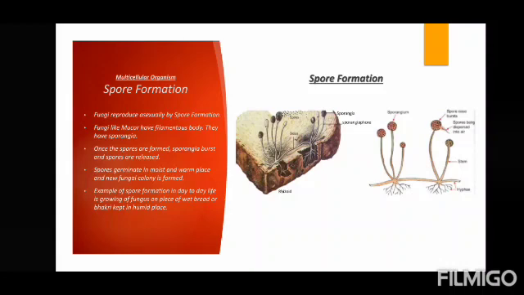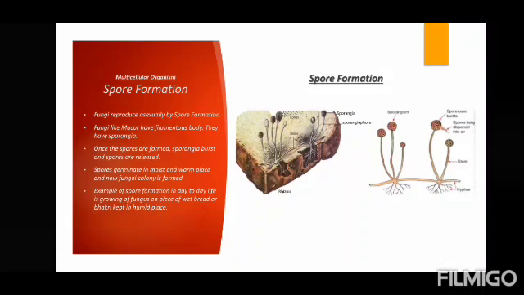When you touch it, you will feel a very black powder-like thing on your hand, right? What is that? Those are nothing but spores. The sporangia present on the fungus burst and release spores. Correct? So this is a fungus.